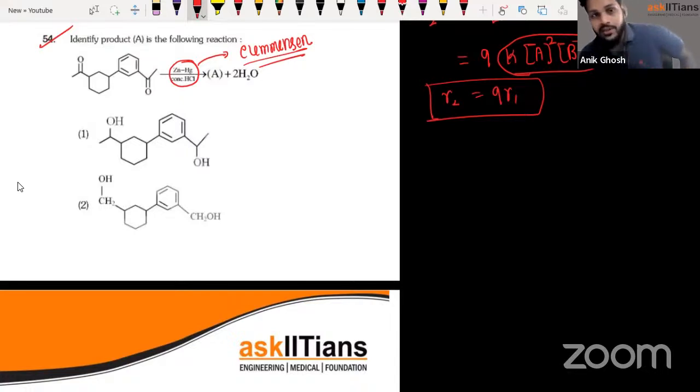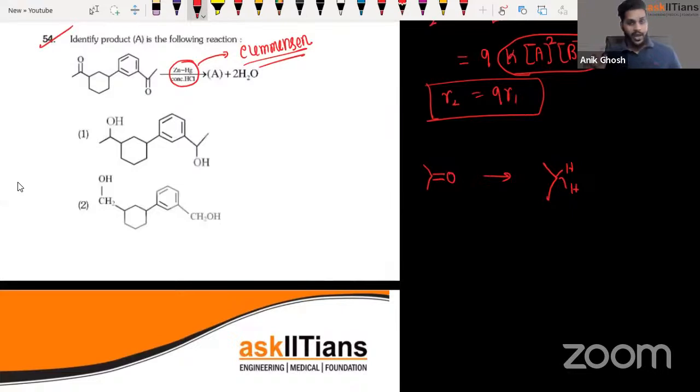But for Clemmensen reduction and Wolff-Kishner reduction, we have mentioned this so many times in the classes, whenever Clemmensen or Wolff-Kishner reduction is done, from a ketone you're going to get an alkane straightforward, right? So a ketone becomes an alkane. This is what happens in Wolff-Kishner and Clemmensen. Zinc amalgam HCl is a Clemmensen reduction.